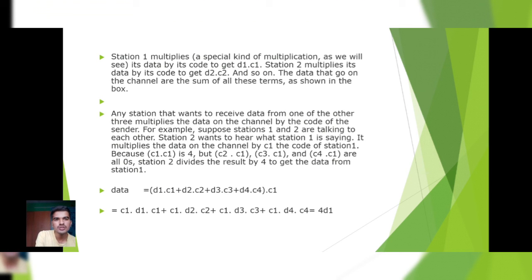For example, suppose station 1 and 2 are talking to each other. Station 2 wants to hear what station 1 is saying. It multiplies the data on the channel by C1, the code of station 1, because C1·C1 is 4, but C2·C1, C3·C1 and C4·C1 are all 0. Station 2 divides the result by 4 to get the data from station 1.